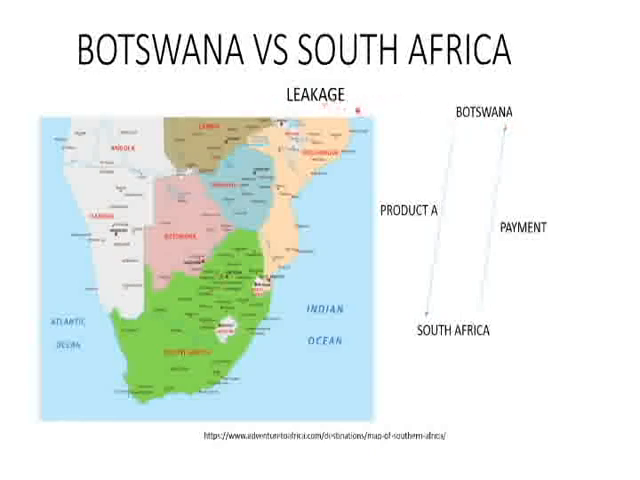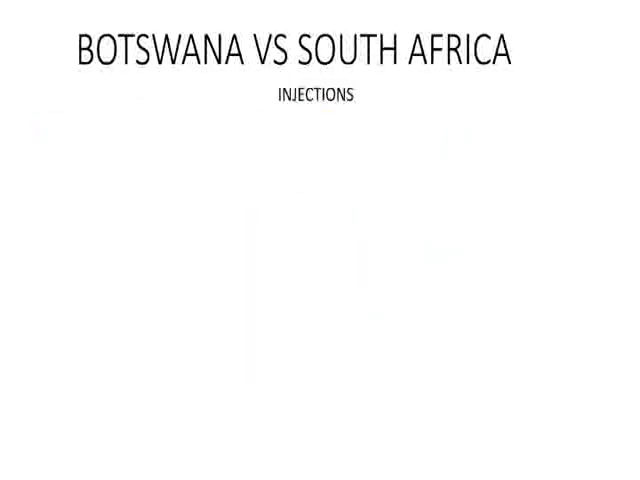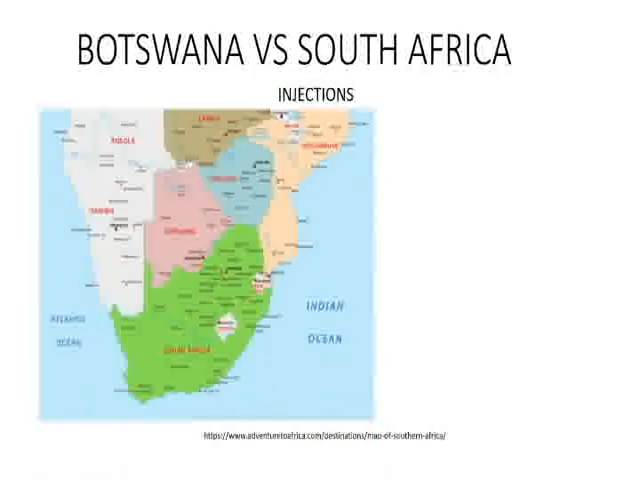And this is a leakage because the money left the South African economy. Now, let us talk about the injections. I'm going to use the same countries, Botswana and South Africa. As we said before, these two countries exchange goods and services.